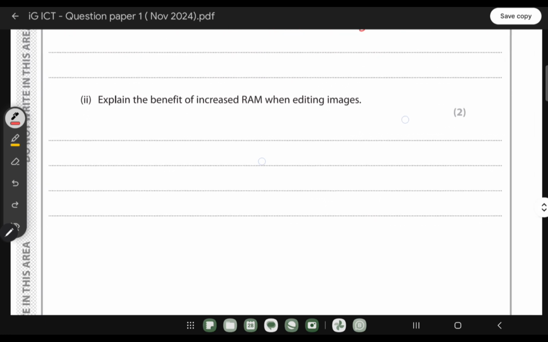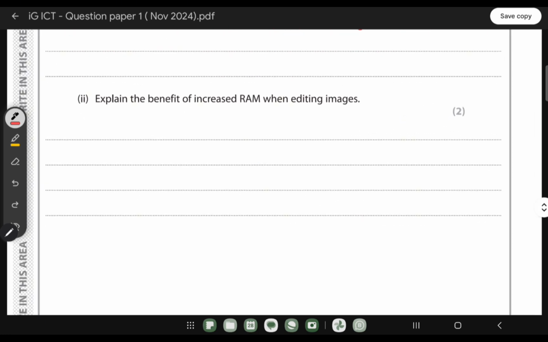Okay. Explain the benefit of increased RAM when editing images. So what will be the benefit when we increase the RAM? When they're editing the image, during that time they have to open that particular image, right? And when they open that particular image, that will load on the RAM. So if you increase the size of the RAM, you will be able to edit a large image file, as well as open a larger number of images at a time.